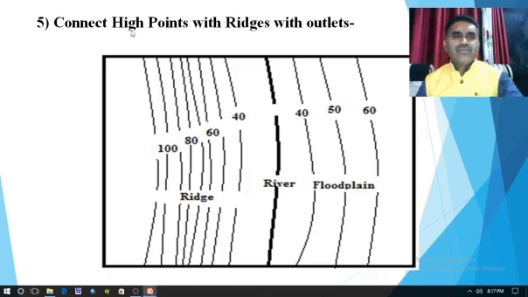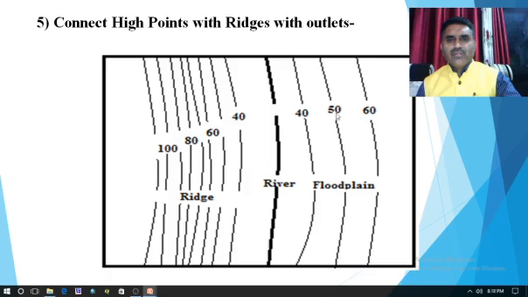And the last step is to connect high points with ridges with outlets. So this is the main channel. Suppose this is the west branch of that main river, and the other part, the right hand side, is floodplain. Why is it floodplain? Because the contour lines are far away from each other.